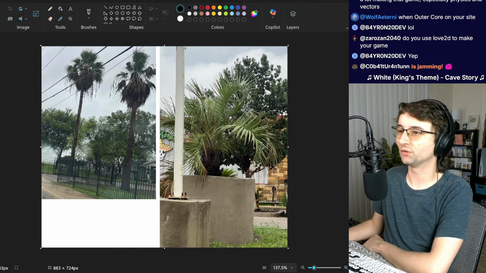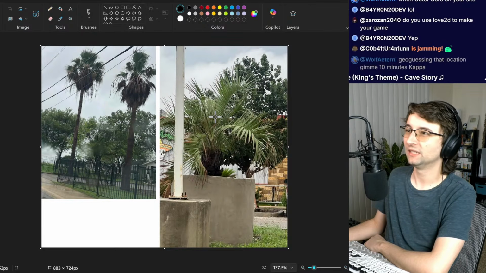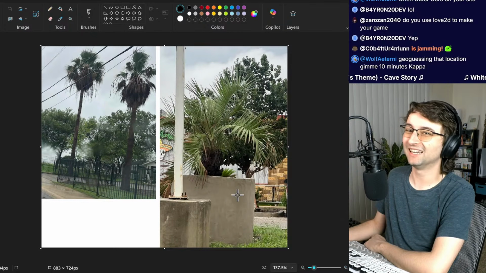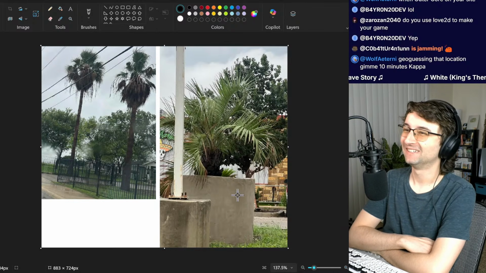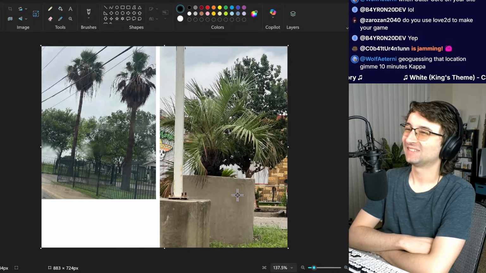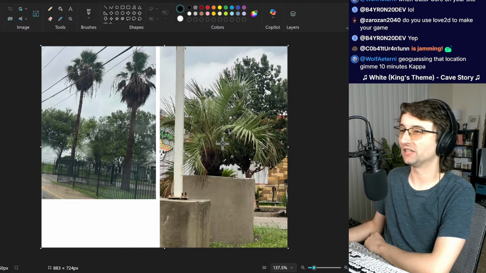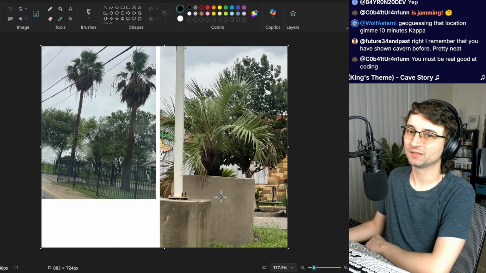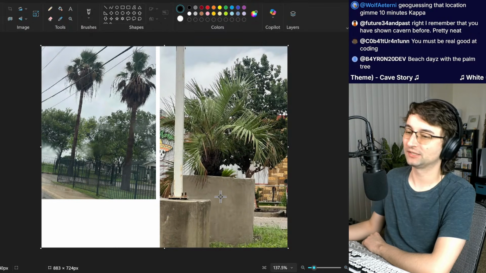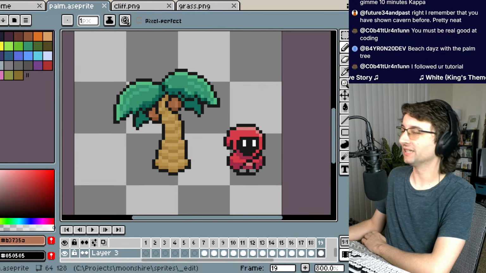So then he also took a picture of this one. It's kind of behind this brick wall, or this concrete wall, but it confirms the geoguessing of that location. Oh yeah, I forgot that you're an expert. That is pretty funny. But I think he took a picture of this specifically to show that there can be small, short palm trees. Must be real good at coding. I mean, it just takes a lot of practice. Beach days with palm tree. Yeah, it must be somewhere pretty nice.